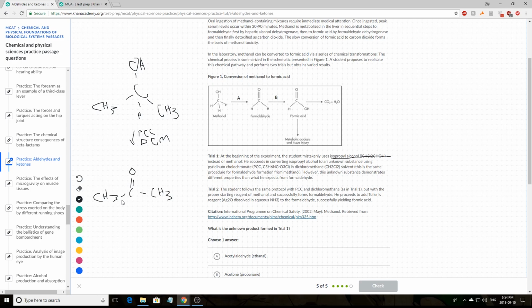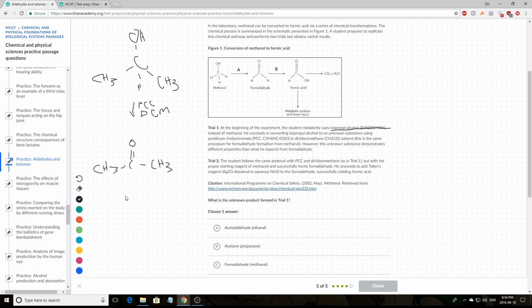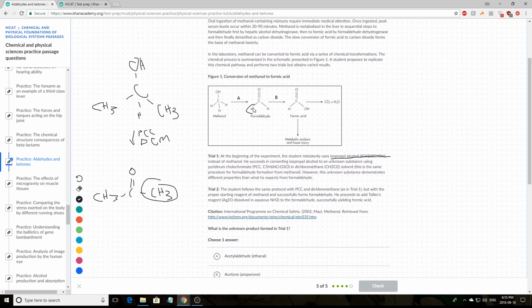Okay. Now that we're here, the last step involves the conversion of this into a carboxylic acid. Well, it can't. Unless you lose one of these CH3 groups, it can't be converted into carboxylic acid. So essentially, it's just going to be left in this state. It can't go any further because what happens in here is you have these two lone hydrogens, which can be oxidized to form this carboxylic acid, but in this example, that's not an option.